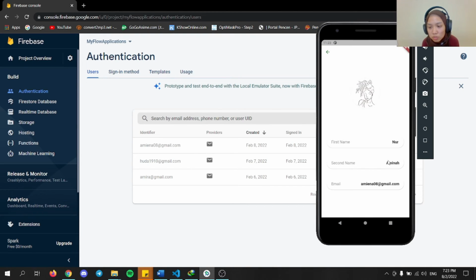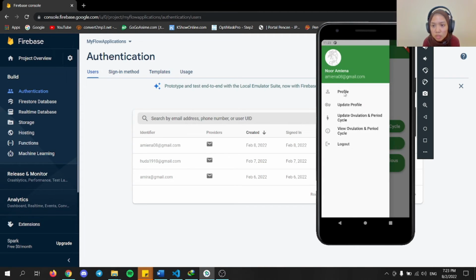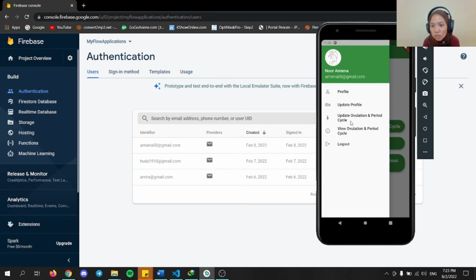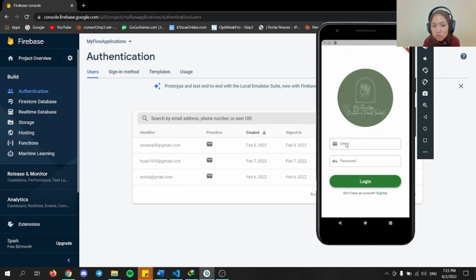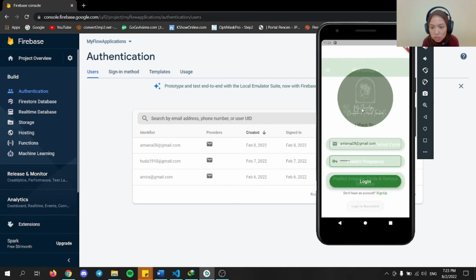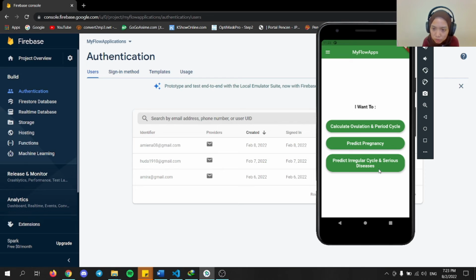Click on back. So the first name has been changed and the second name has been changed too. And here also the name has been changed. The user can also click on out to log out, and if they want to log in, then the user can insert the password here, log in, and then the login is successful.